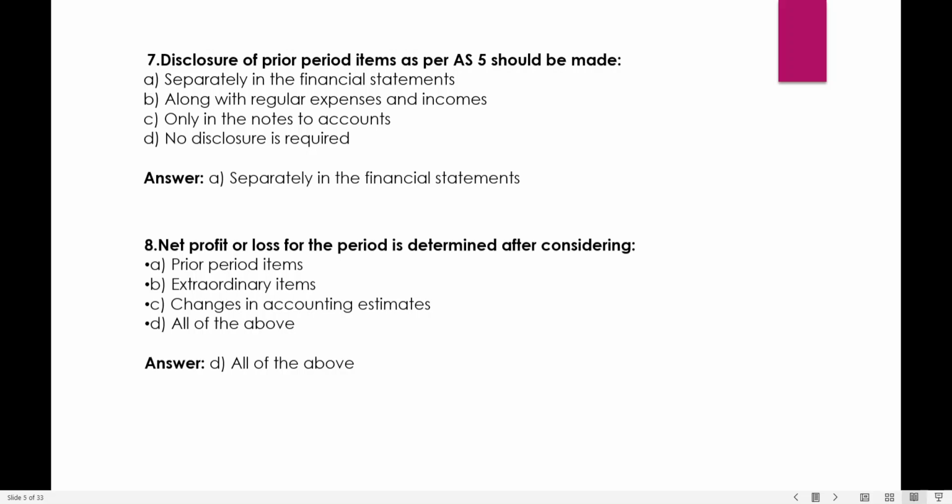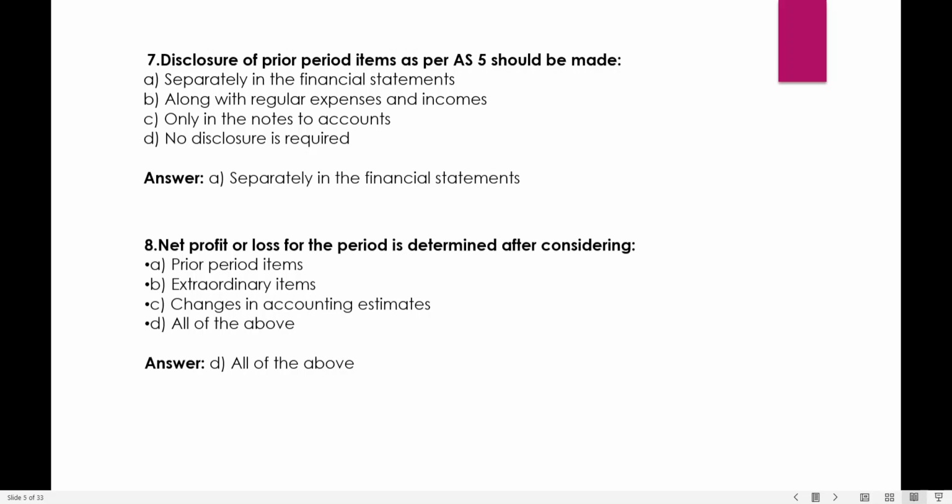Disclosure of prior period items as per AS-5 should be made separately in the financial statements along with regular expense and income, only in the notes to accounts, or no disclosure required. Here we see the answer will be separately in the financial statements. Prior period items should be disclosed in the accounts as per Accounting Standard 5.